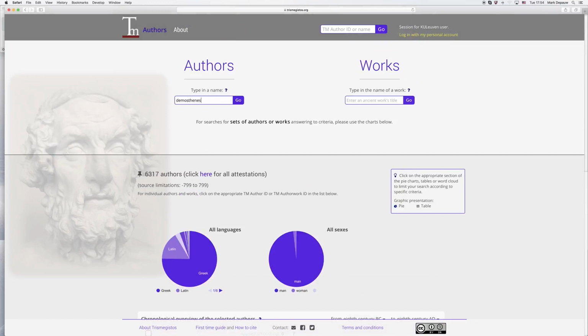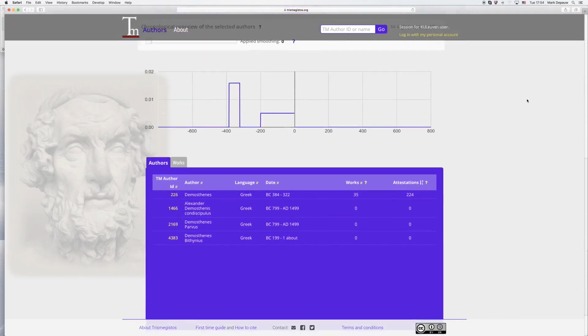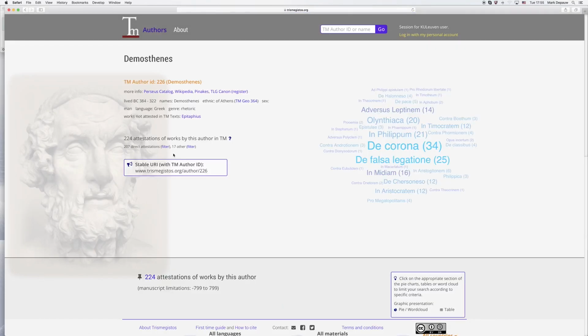That will be what you have to do if it's a less well-known author, and you can see there are a couple of people called Demosthenes, but the most important one with 224 attestations of 35 works is this one with ID 226.